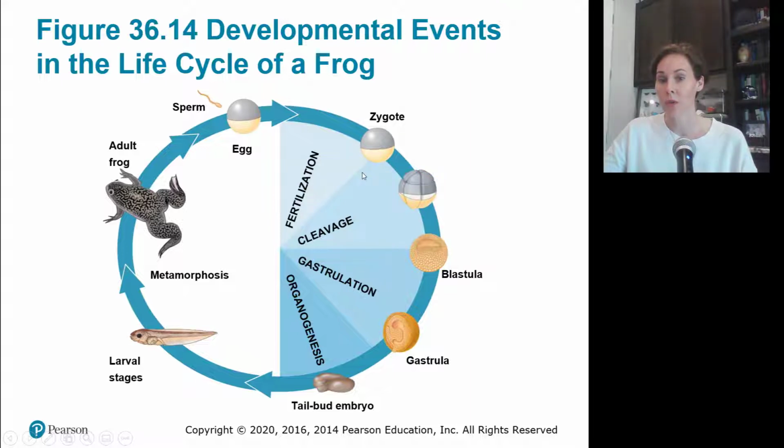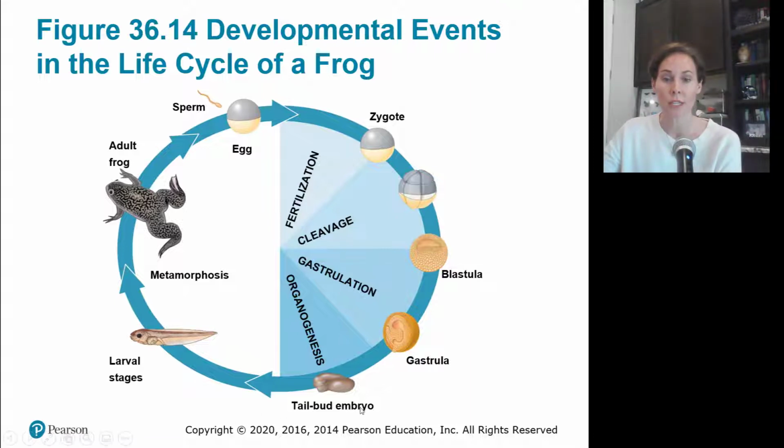The zygote goes through cleavage, so it starts to divide mitotically. It forms a hollow ball called a blastula. Gastrulation happens, and now those cell layers formed in the blastula start to buckle in and fill in, and it becomes 3-dimensional instead of just an empty ball.